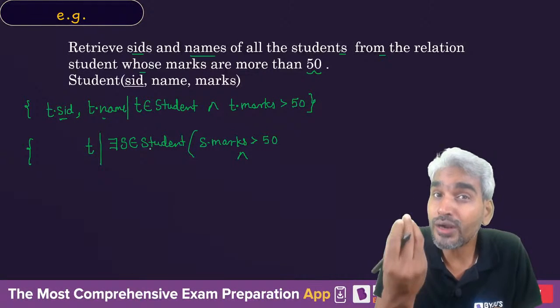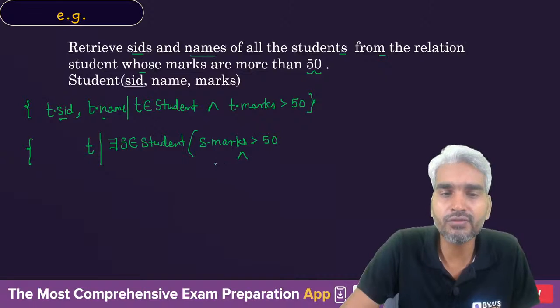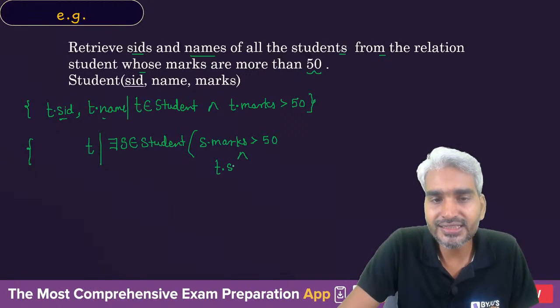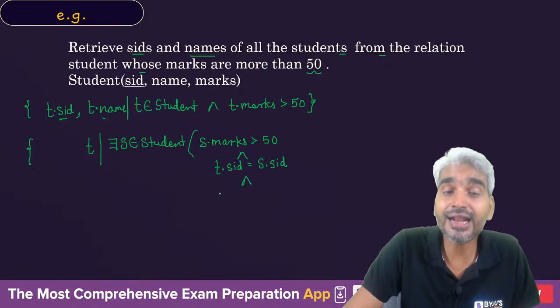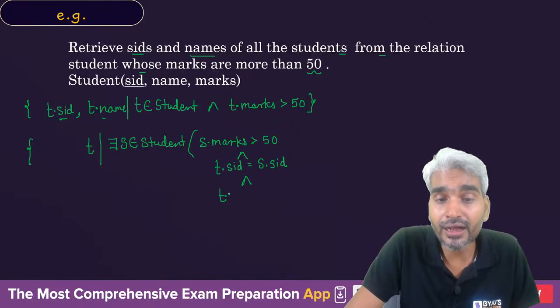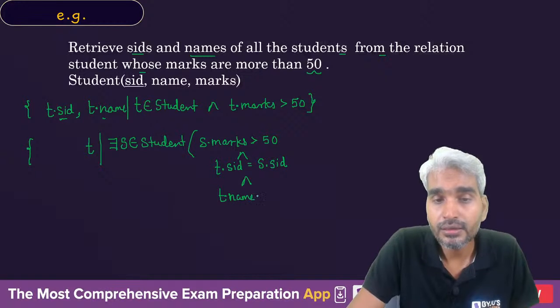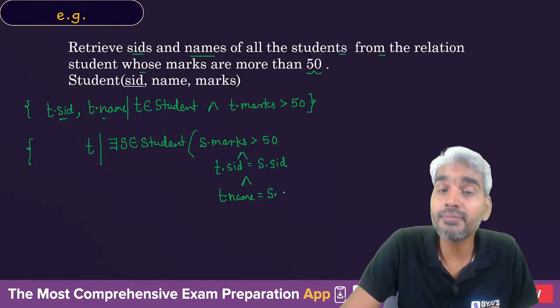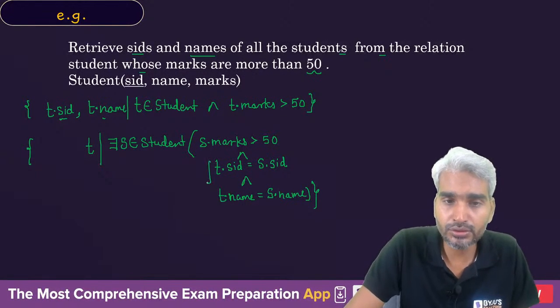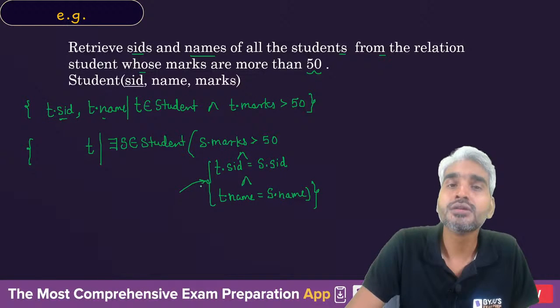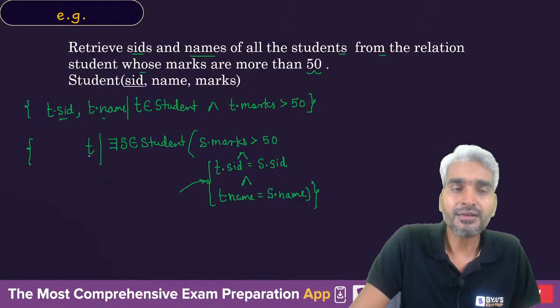We want two attributes from this tuple. One, we want T dot SID to be equal to the SID value in this tuple S, and we also want the name available in this tuple S. So we will eventually create these two attributes in the tuple T. Got the idea?